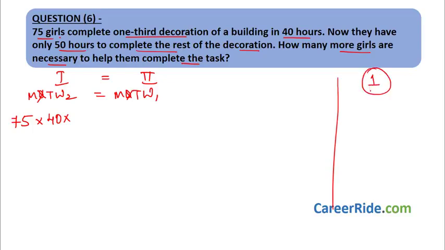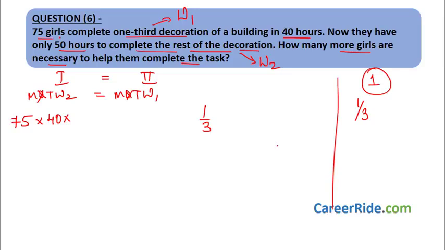So 1/3 decoration of the building is over. That means 1/3 work is done, right? So where will this 1/3 come? Over here, because this is the work done in first scenario. Now, if 1/3 decoration is done and the sum says to find out how many girls are necessary to complete the task or the rest of the decoration, that means the remaining amount of decoration is nothing but work done in second case.